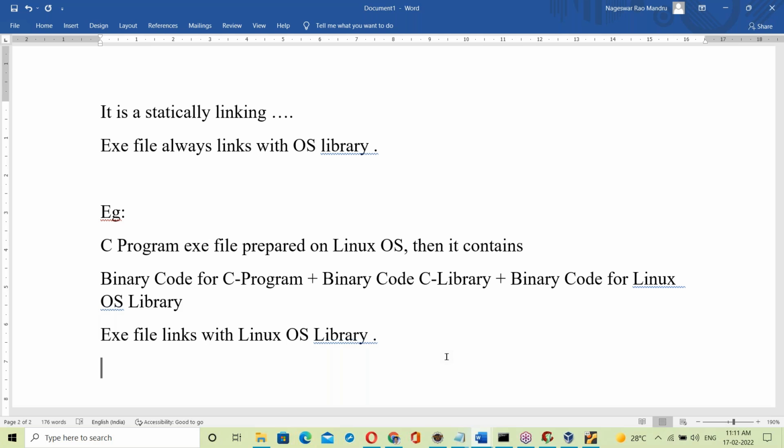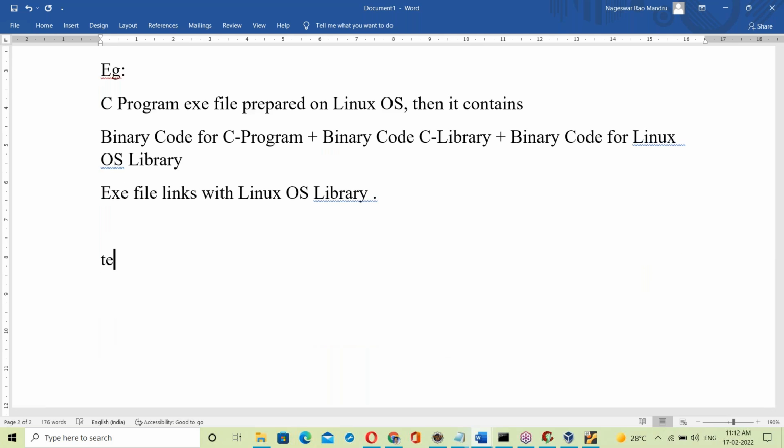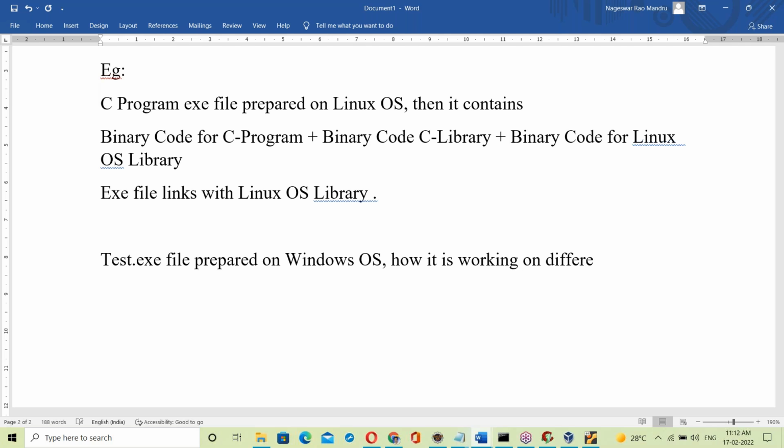So what is an exe file? An exe file is a binary code file. It's a system understandable language. It always links with the OS library. Now, see, suppose a test.exe file is prepared on Windows OS. How is it working on different operating systems, on different platforms?